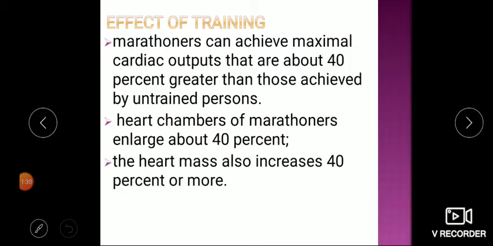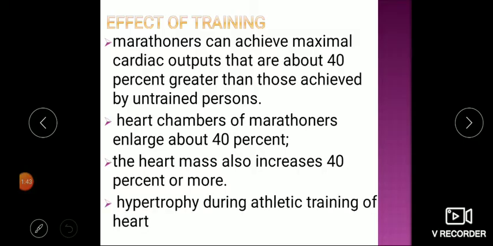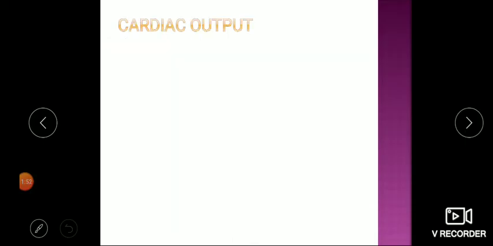The heart mass also increases. That means there is hypertrophy of cardiac muscle after intense training. So when a person does regular exercise over a period of time, there will be hypertrophy of cardiac muscle also. Due to this, there is an increase in cardiac output.